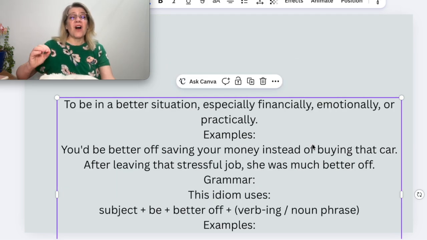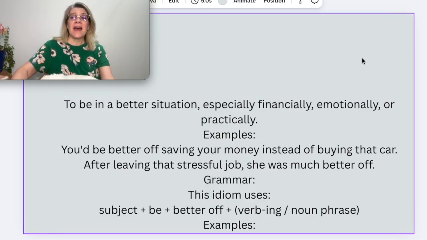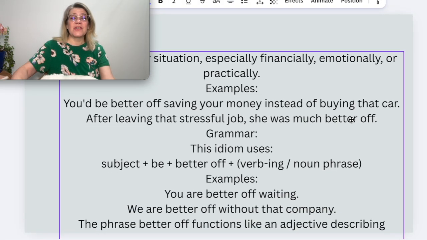To be better off. To be better off is to be in a better situation, usually financially or emotionally, after something happens. And we use this in a hypothetical situation a lot of the time.